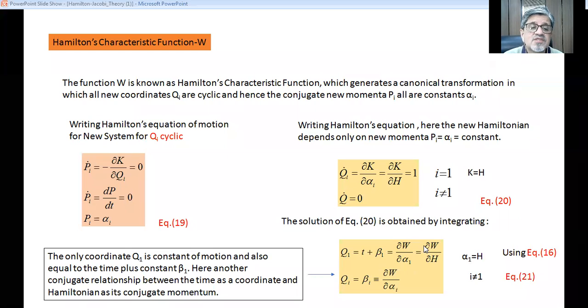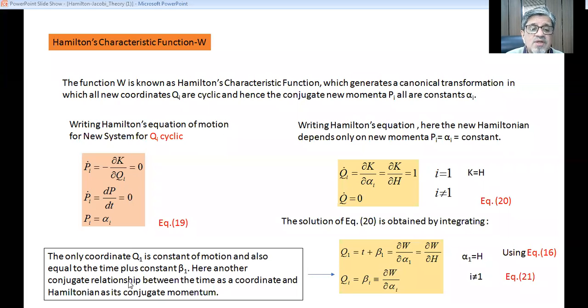And we obtain this particular type of relation. The only coordinate Q1 is a constant of motion and also equal to the time plus constant beta 1, a constant of integration.